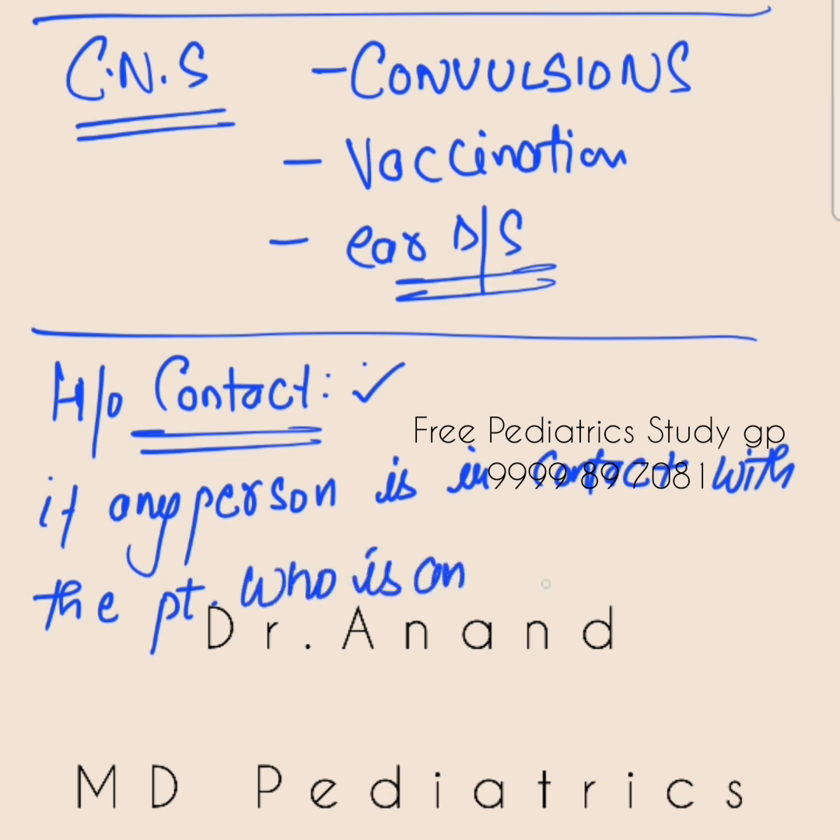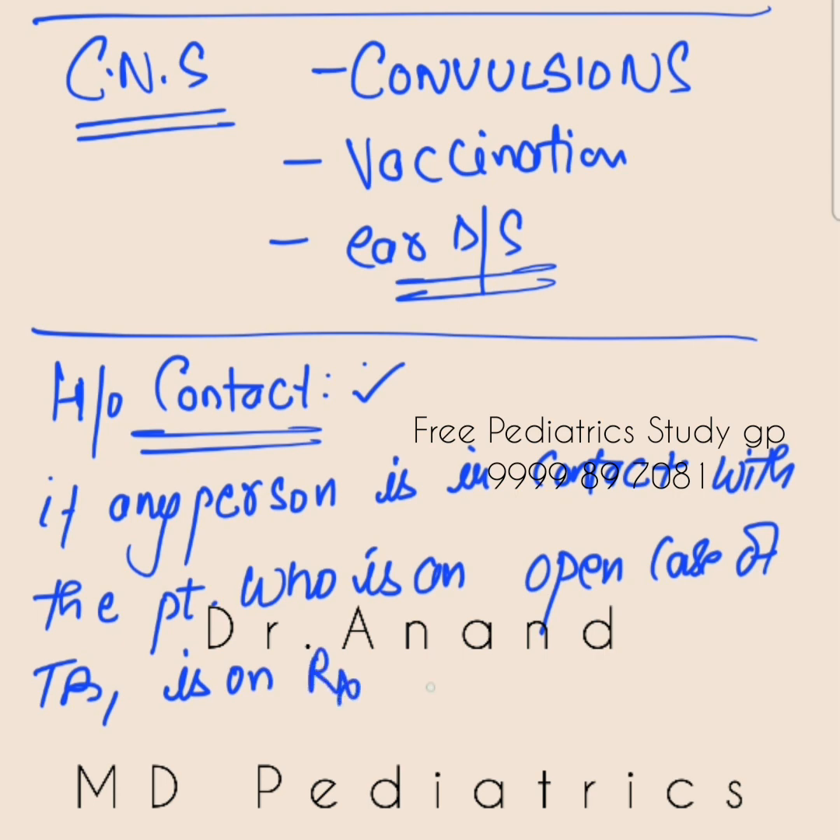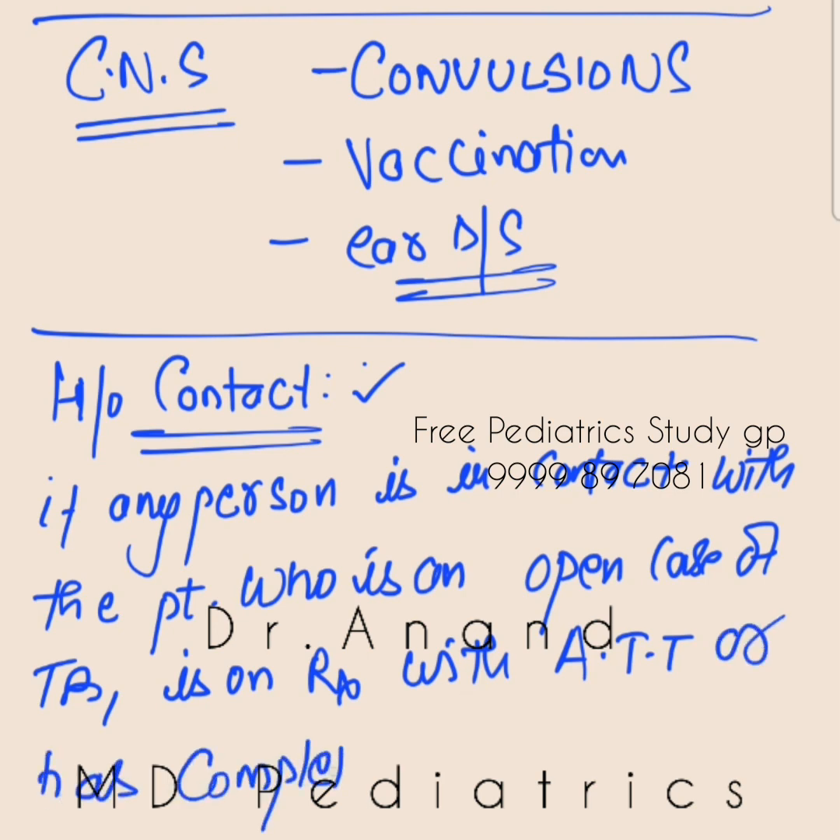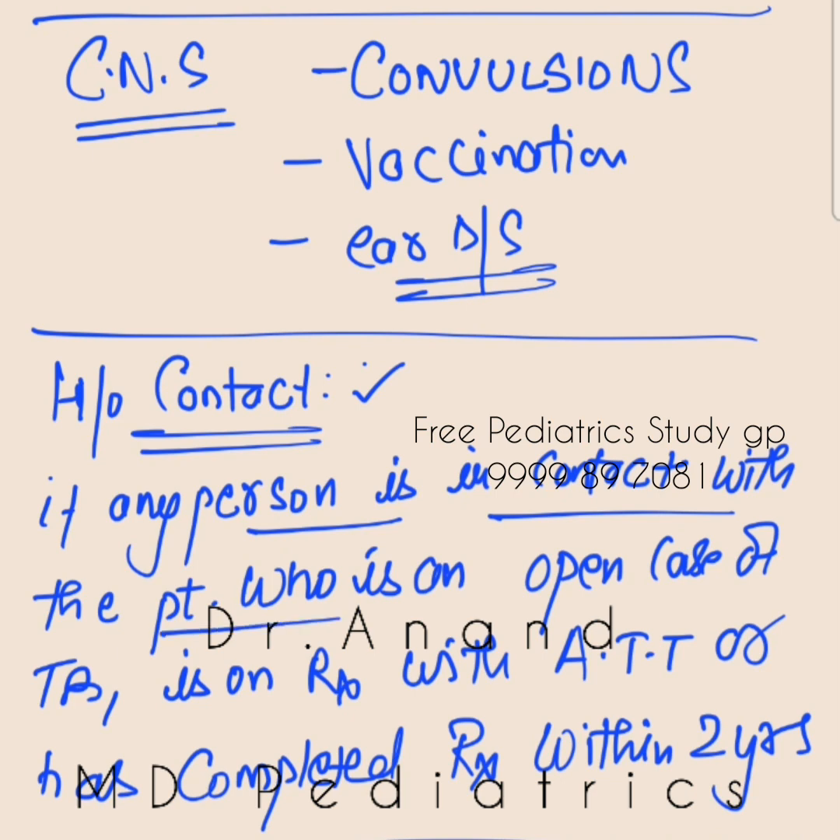Okay, who is an open case of tuberculosis, number one. And who is on treatment with the anti-tubercular drugs, with ATT, or has completed treatment within 2 years of life. So any person who is in contact with the patient who is an open case of TB and on treatment with ATT or has completed treatment within 2 years of life. So I will say this person is a case of contact positive or contact not positive.